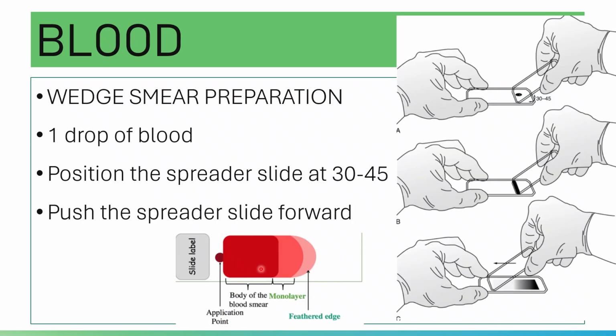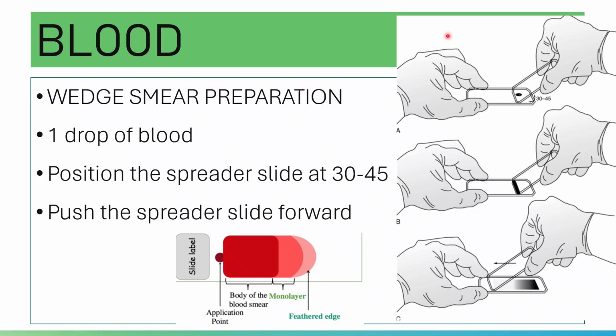So let's take a look at your wedge smear preparation. Please note that this is otherwise known as your push smear. How is this done? It is prepared by spreading a drop of blood across a slide using another slide at an angle, producing a feathered edge that is suitable for microscopic evaluation.